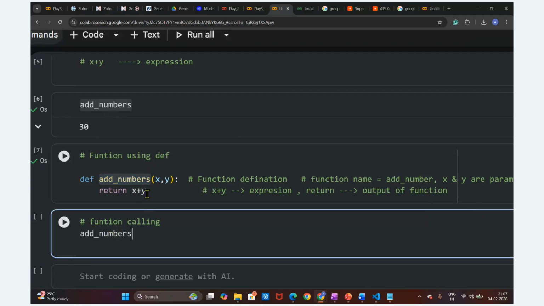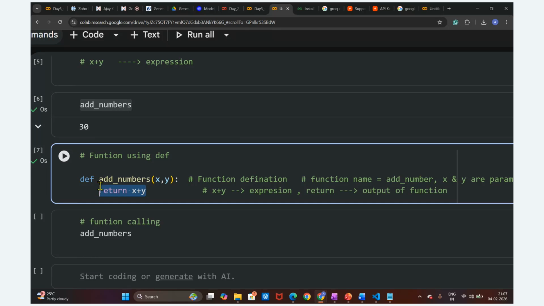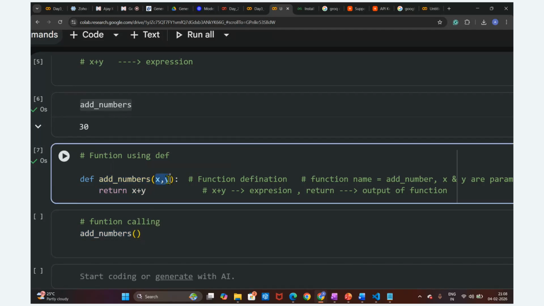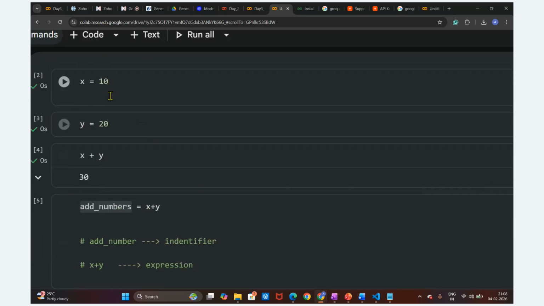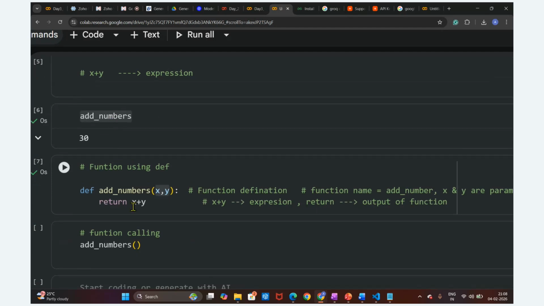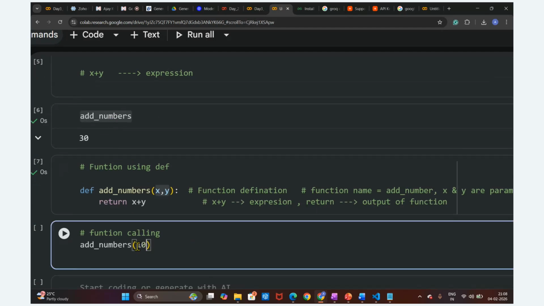What is the operation, what is the expression we are going to perform? We have given this name to this, right? The add_number, so this is the identifier. In this identifier, how many parameters do we need to pass here? x and y. So what is the x value? The x value is 10 and the y value is 20. We are going to pass x as 10 and y as 20.